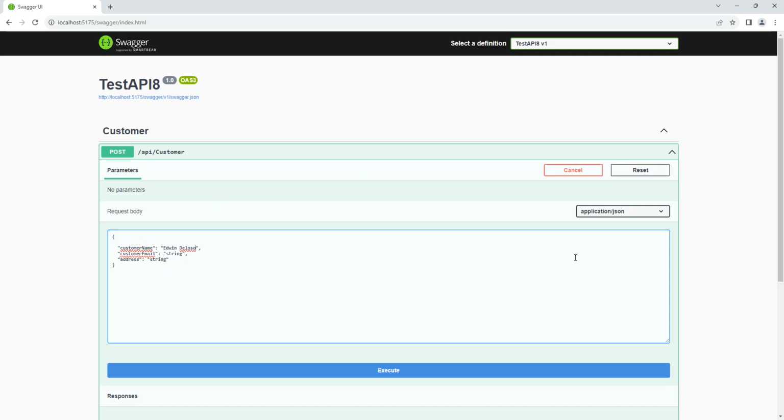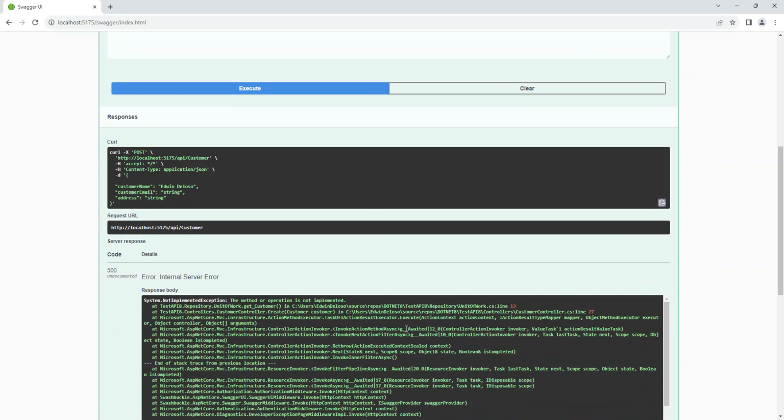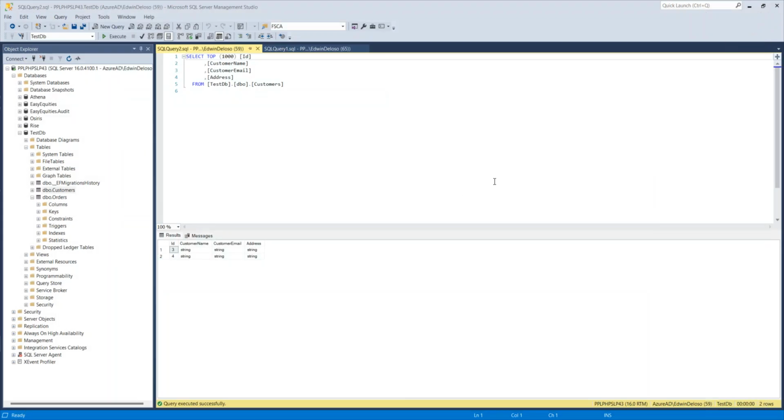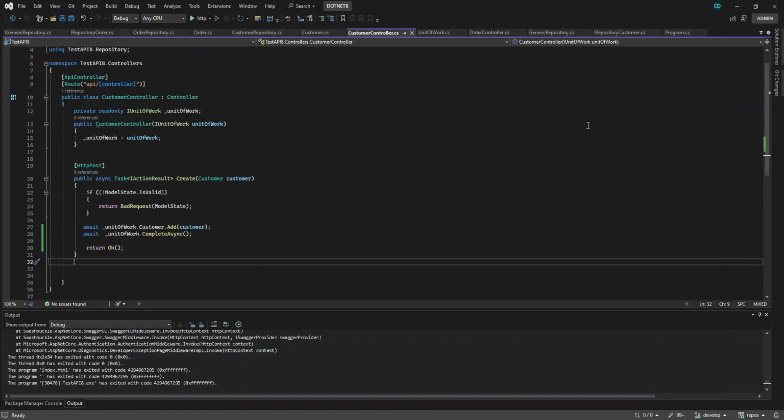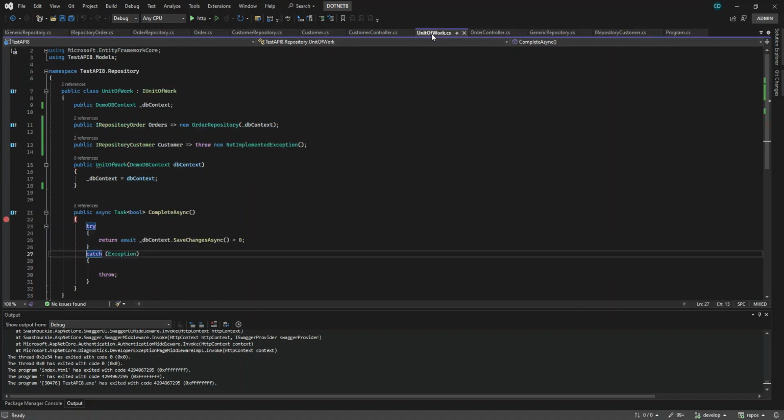So, service. The method of operation is not implemented. Yeah, we are not able to implement it in the repository. No, in the unit overall here.